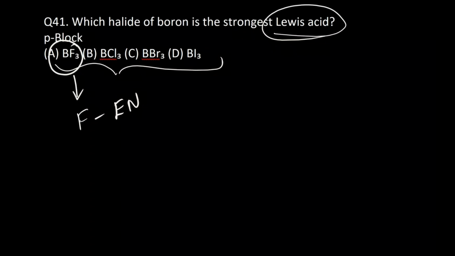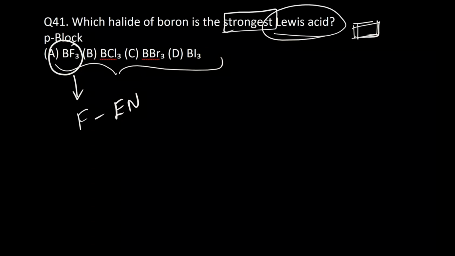And what about chlorine, bromine, and iodine? So if you see, the strongest Lewis acid means the one which has an empty orbital to accept the electrons. Right, the Lewis acid concept is that it should have an empty orbital to accept it. But in the case of these, back bonding occurs, right, because the halogens have a lone pair in them. Among these halogens, which has a chance of giving the back bonding least?